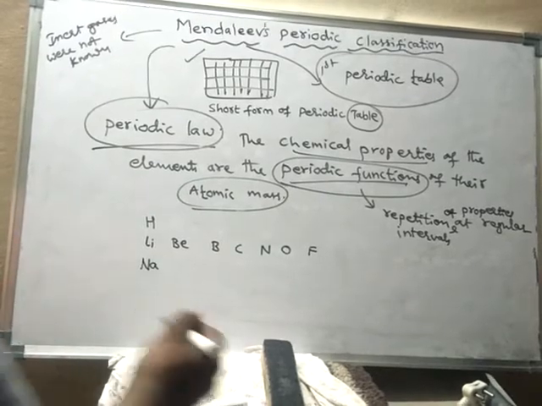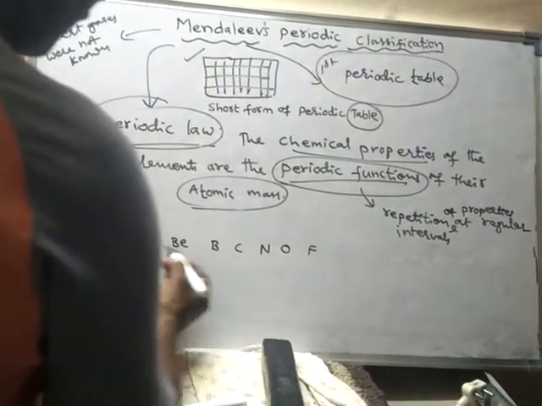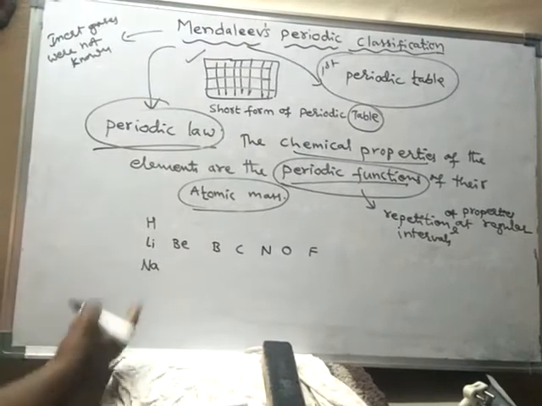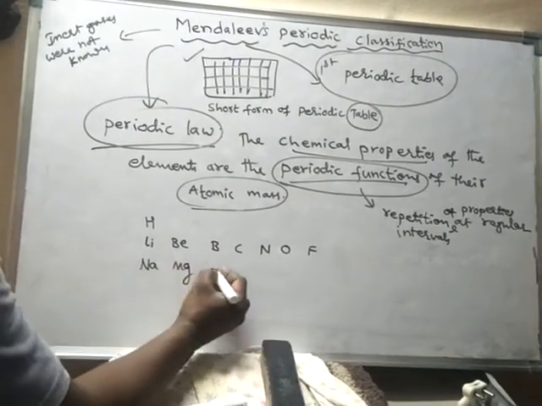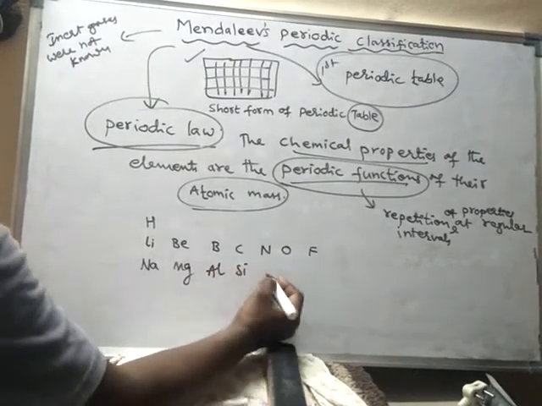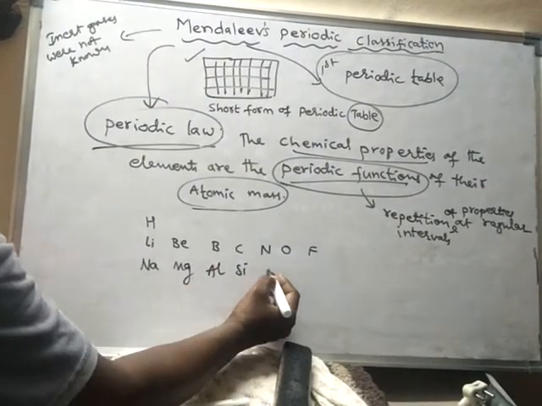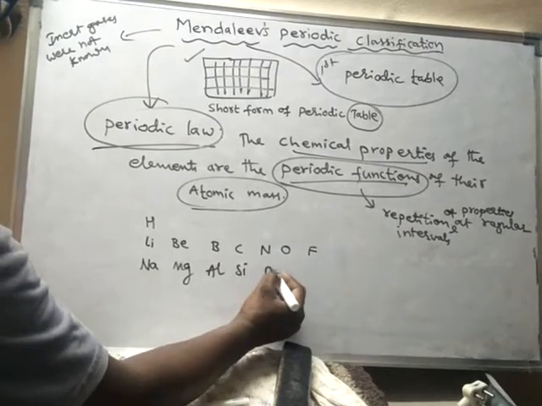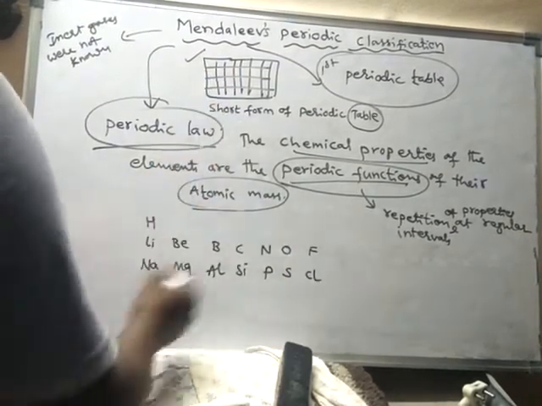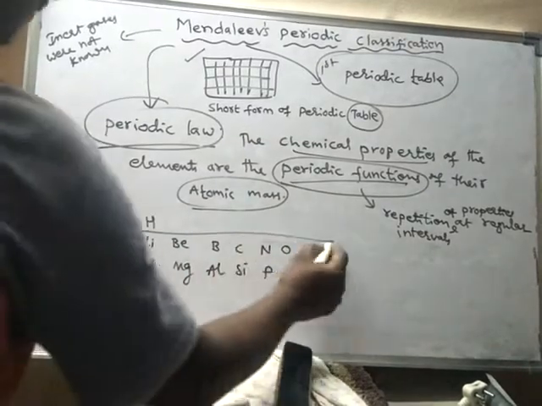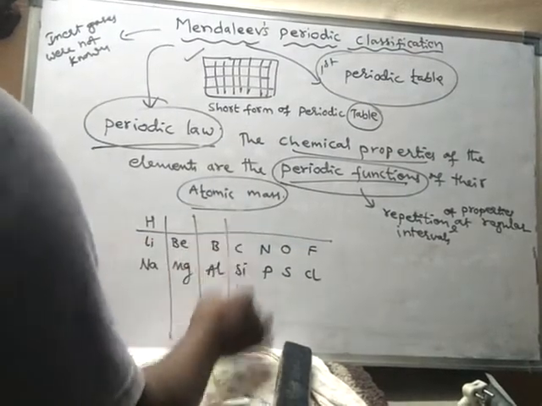For the arrangement of elements in the form of a table, after sodium it should be magnesium, aluminum, silicon, then phosphorus, sulfur, chlorine, and so on. Like this he arranged all the elements in the form of a table.